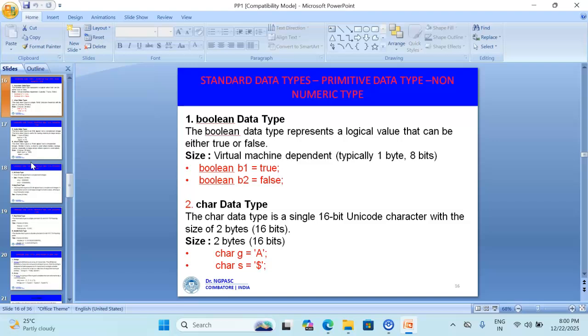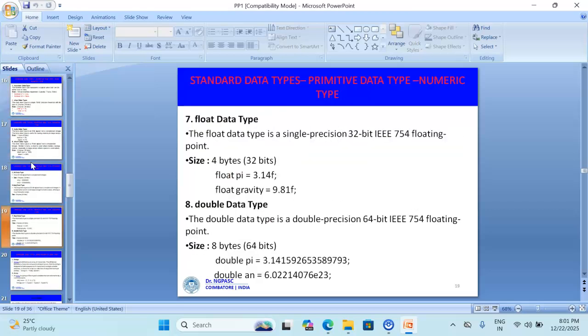And next we are going to see about the primitive data types. The primitive data types are the most basic types built into the language. There are exactly 8 primitive data types. The first one is what? Byte.